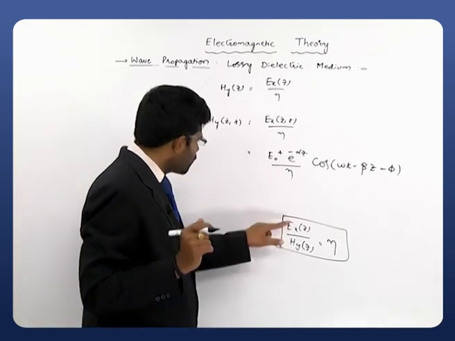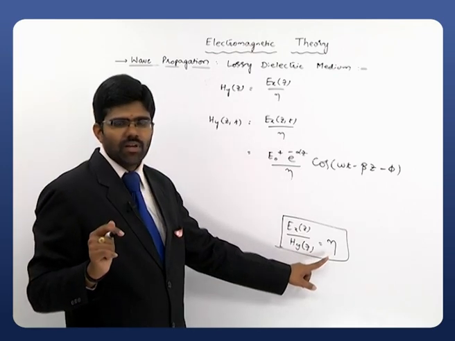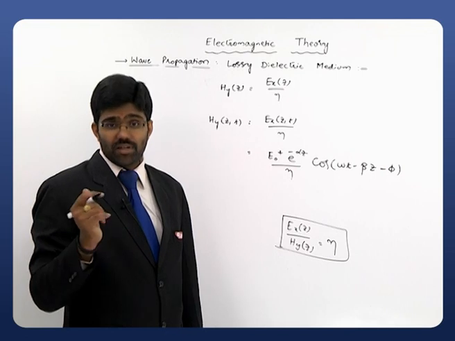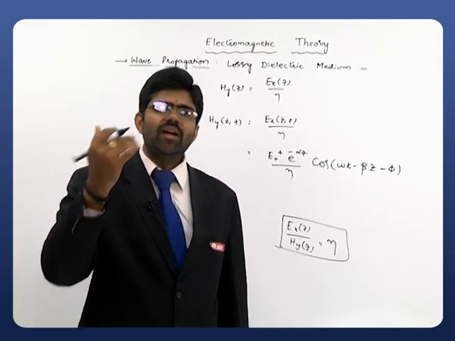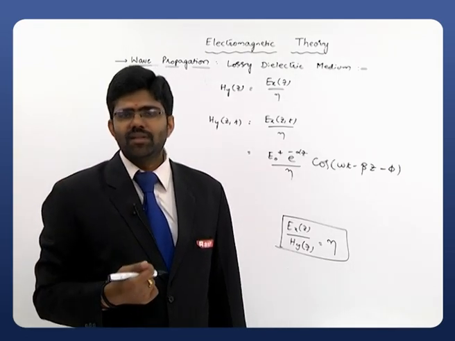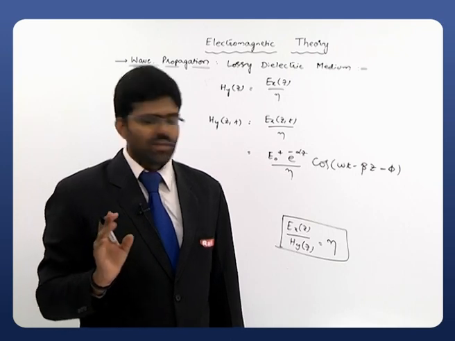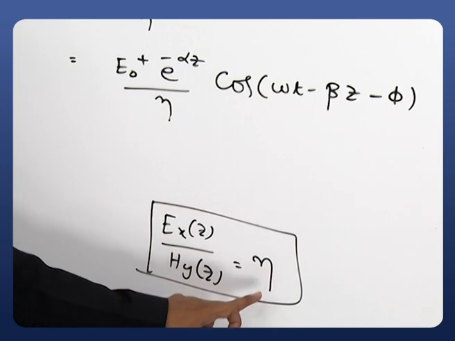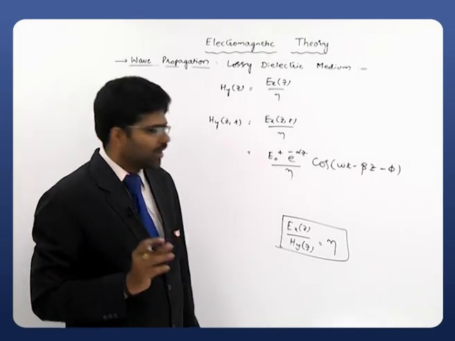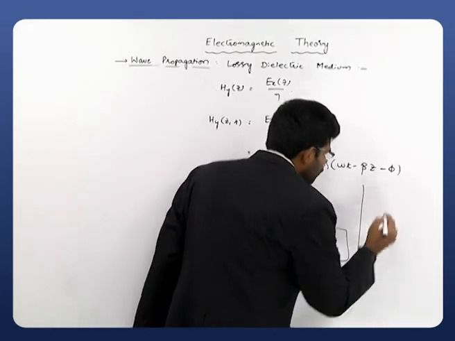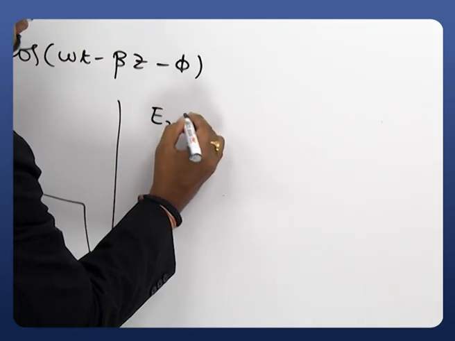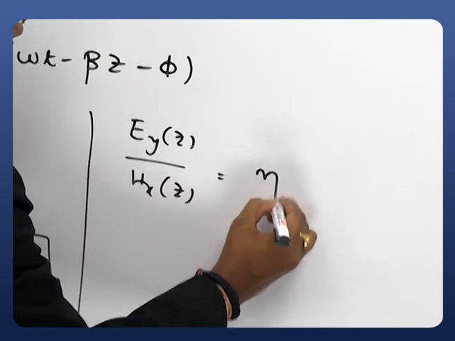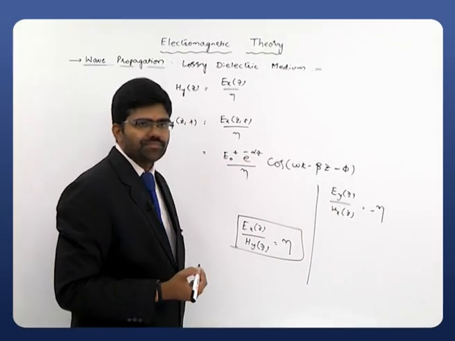So Ex by Hy is equal to eta. If x and y components are given, you can directly calculate eta. But in some special cases Ey and Hx are given. How to obtain eta? Very simple. Remember, Ey of Z divided by Hx of Z is also equal to eta, but with a negative sign. So Ey of Z divided by Hx of Z is equal to minus eta.